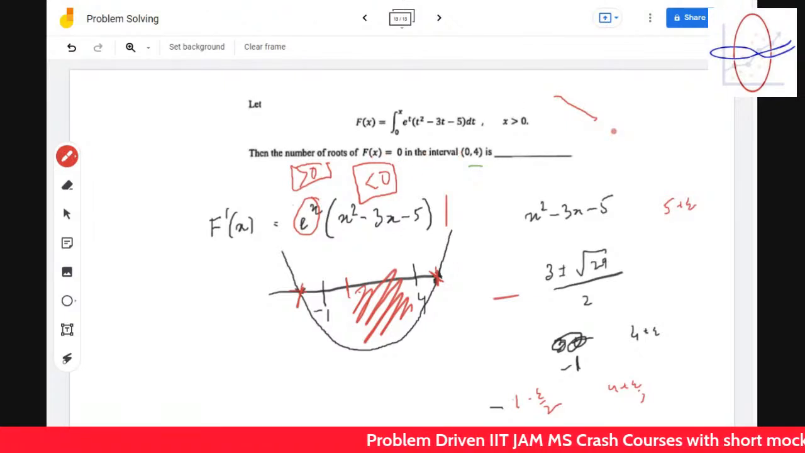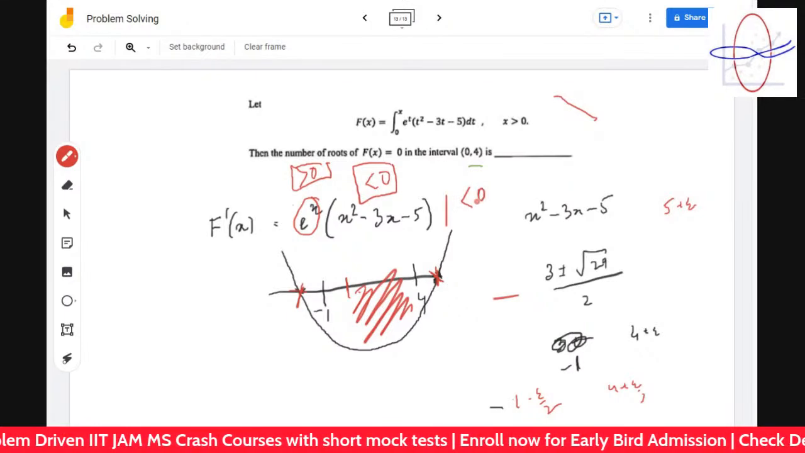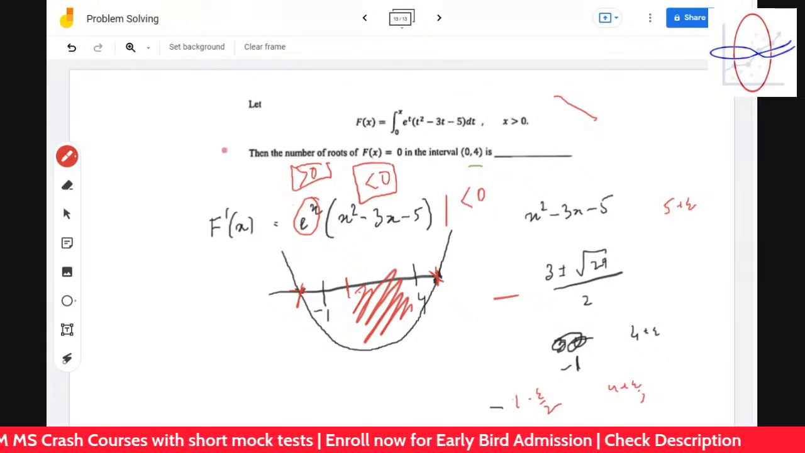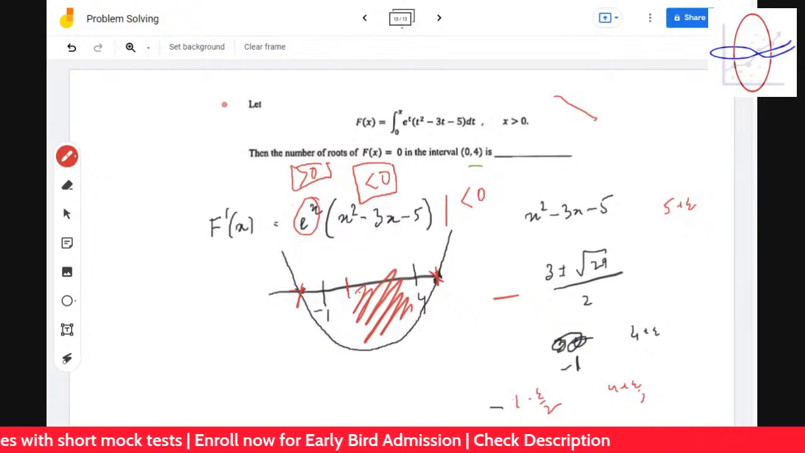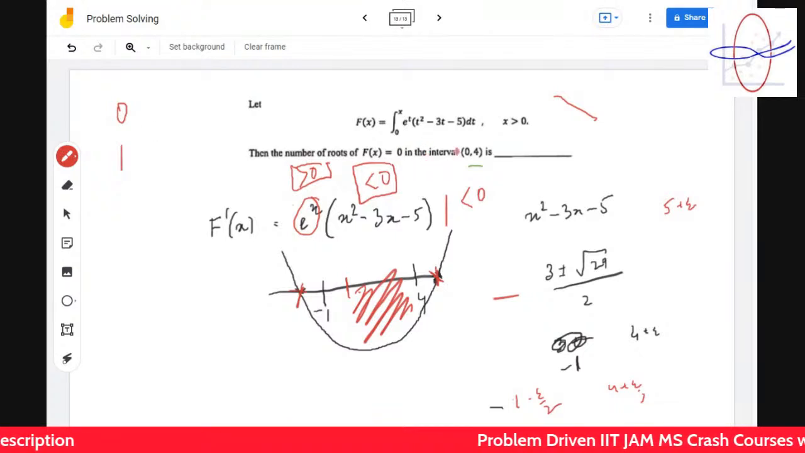The idea is that you are trying to understand the derivatives, the value of the derivatives. Then we have found out the value of the derivative is less than 0, so it's decreasing, and it can have at most one root, or 0 roots or one root. That we have to check. How can we check that? By comparing the values, by using the intermediate value theorem.